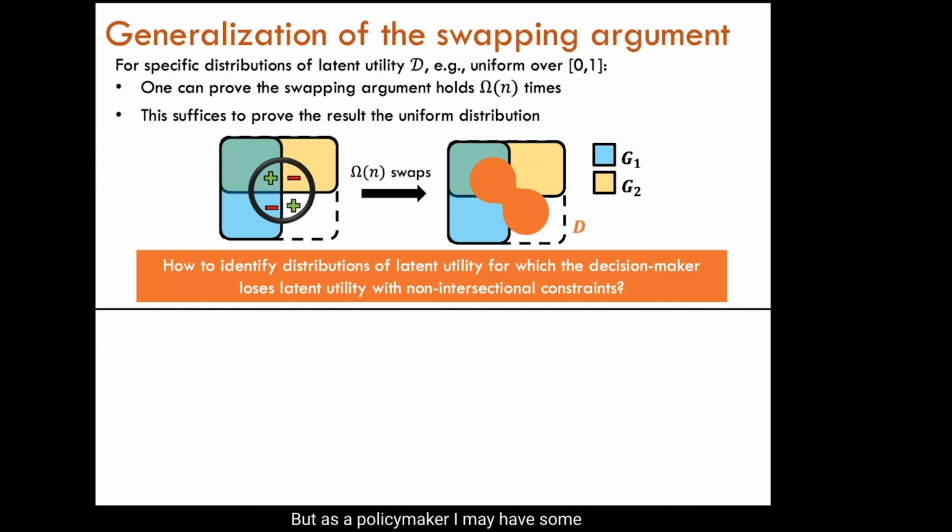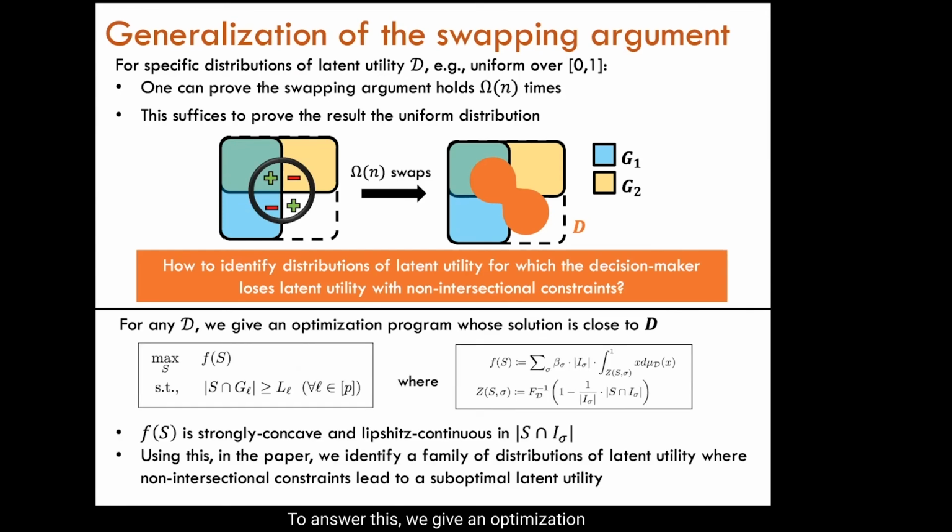But as a policymaker, I may have some idea of the distribution of utilities, and I would like to know if non-intersectional constraints would lose latent utility for this specific distribution. To answer this, we give an optimization program parameterized by the distribution of utility, such that for any distribution and non-intersectional constraints, its solution is close to the subset selected by the decision maker. We show that the objective of this program is strongly concave and Lipschitz continuous in certain parameters, where the specific strong concavity and Lipschitz constants depend on the specific distribution of utilities. We then use these properties to identify a family of distributions where non-intersectional constraints always lose a fraction of the optimal latent utility.